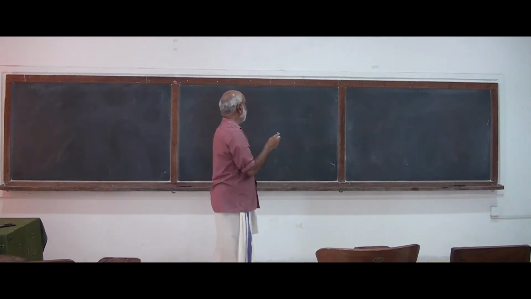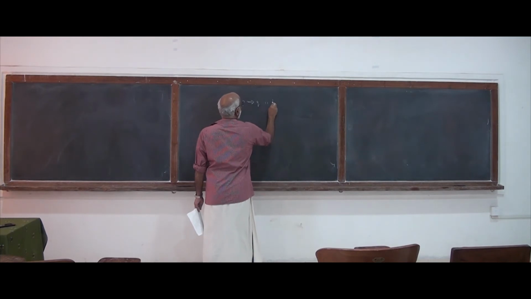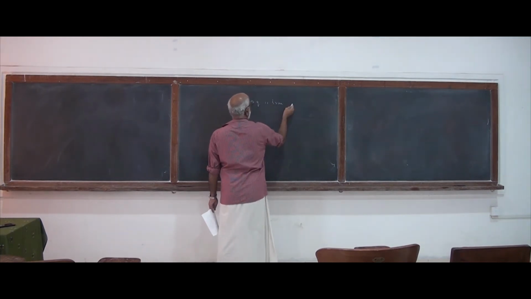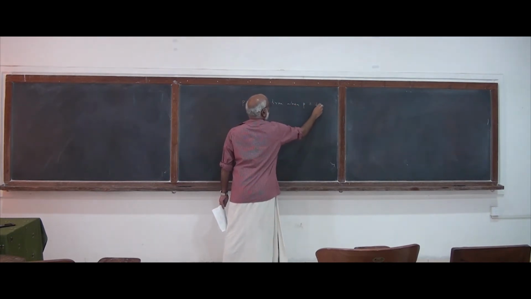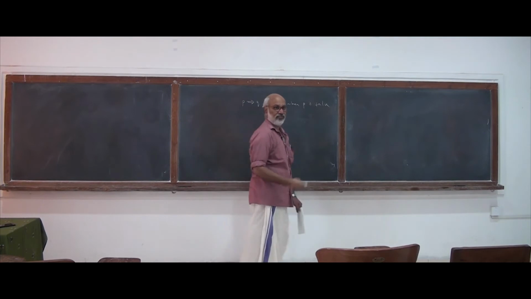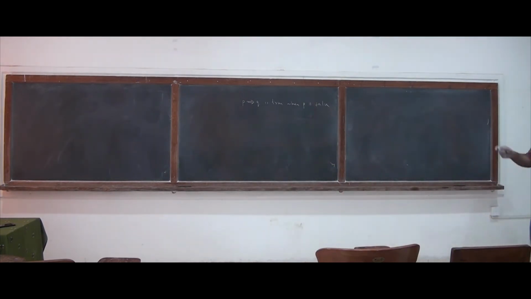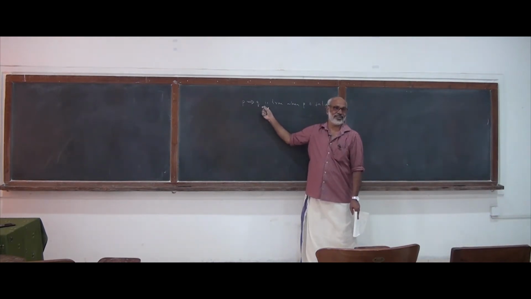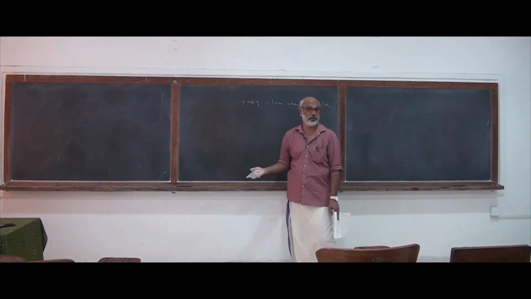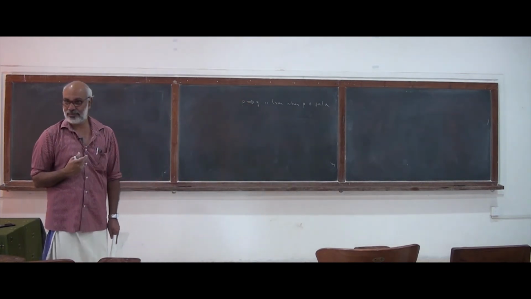Earlier I had stated that the statement P implies Q is true when P is false. Last time we checked the truth table and observed that the statement P implies Q is always true when P is false, irrespective of whether Q is true or false. That is the important thing.